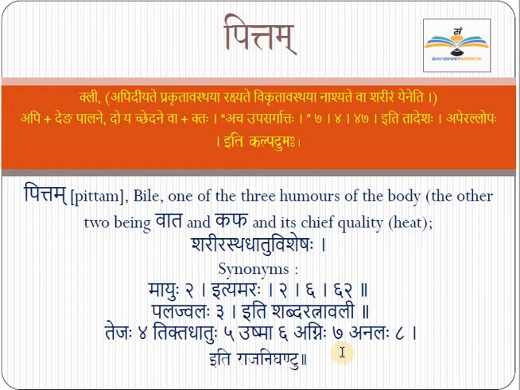Just a few out of these you can remember for exam purposes. If you remember apidiyate prakrutavasthaya raksyate vikrutavasthaya nasyate va sariram yeneti, this is going to be the nirukti of pitta, and the vyutpatti, etymology, will be api, deng and kta. That's it. You don't need to write this sutra and the process. Just remember the api prefix, deng root verb, and kta suffix. Deng or doya, you can take any root verb. Clear? So this is how the pitta word is created.